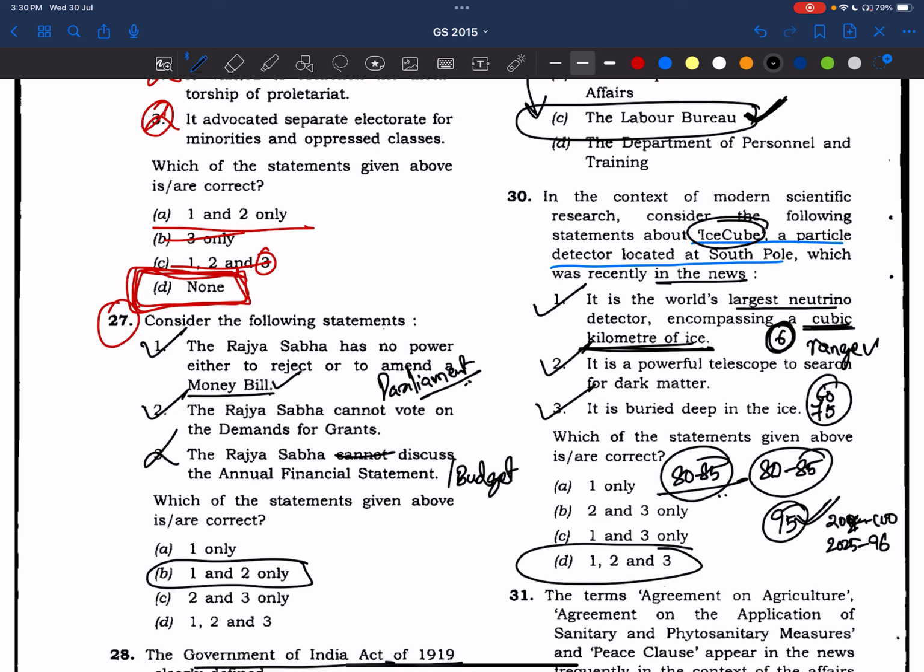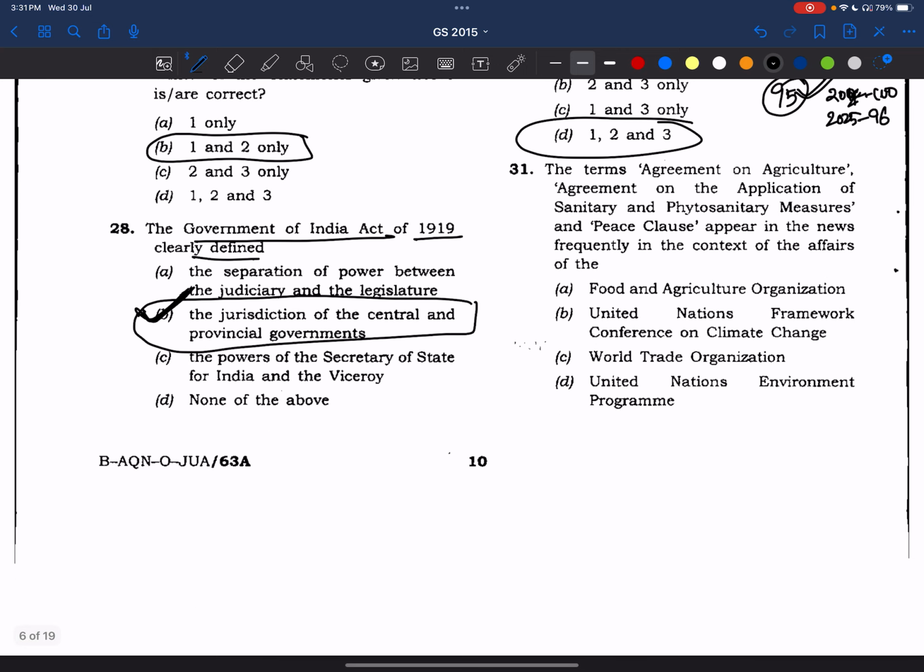So, what are the important things? We have to read about IceCube and also all the other observatories which are made on neutrinos. There are other developments which are coming. Neutrino laboratories are there in Tamil Nadu. Also, we have a nuclear neutrino laboratory. So all the related topics, all the related experiments, all these things which are related to neutrino, we have to read. Here answer is 1, 2, and 3, and I'll try to make notes on all this and I'll share in the Telegram. Now coming to 31st question.